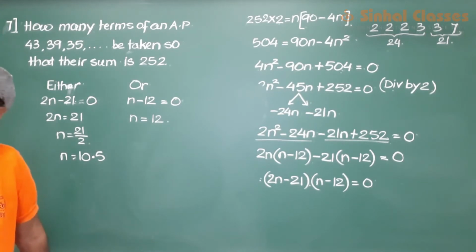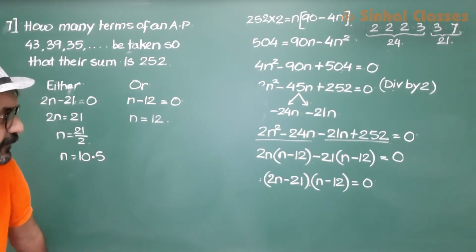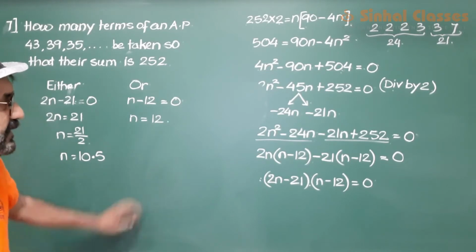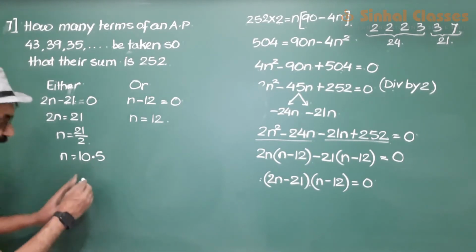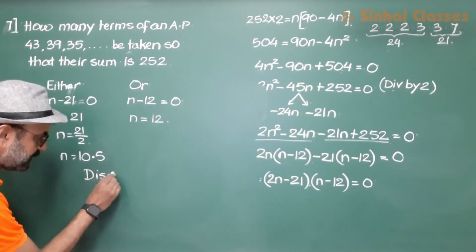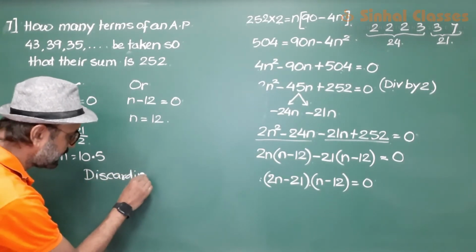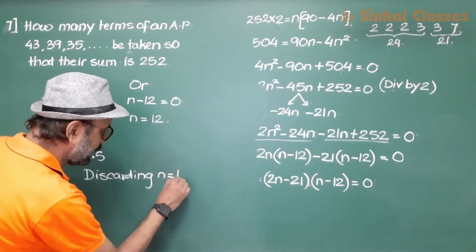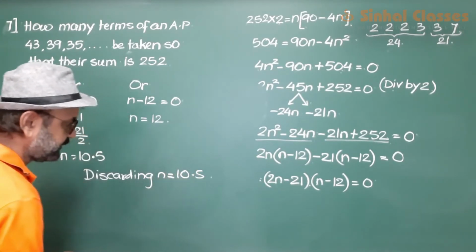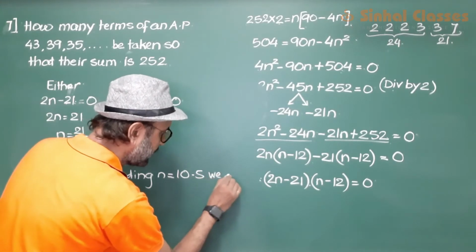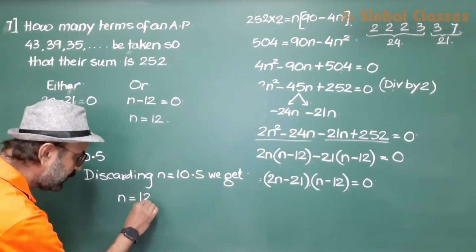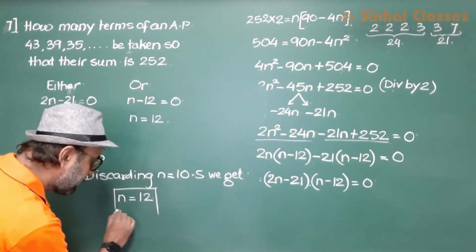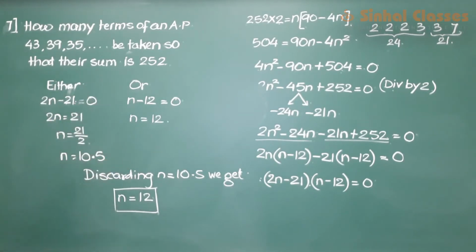Now we were trying to find out number of terms. But your number of terms has to be a natural number. Out of these two, 12 is a natural number, 10.5 is not. So we will write discarding n is equal to 10.5, we get n is equal to 12. This is our answer.